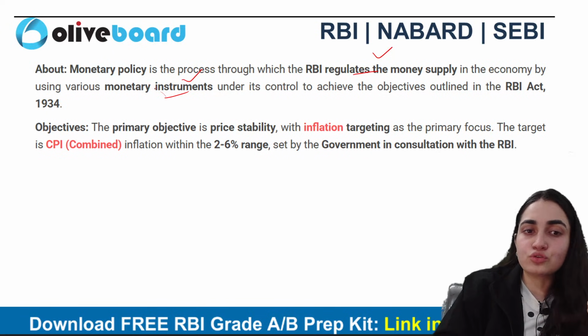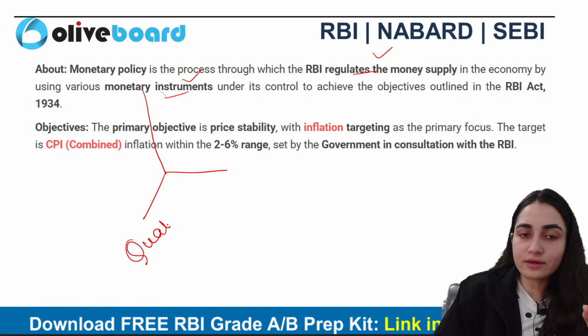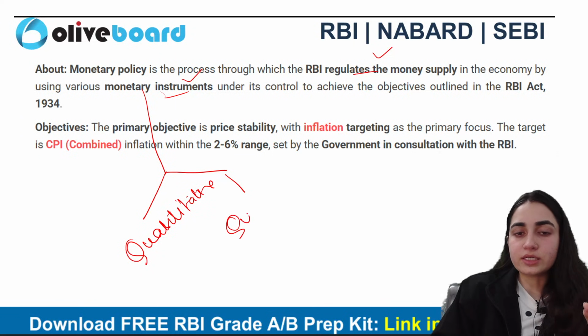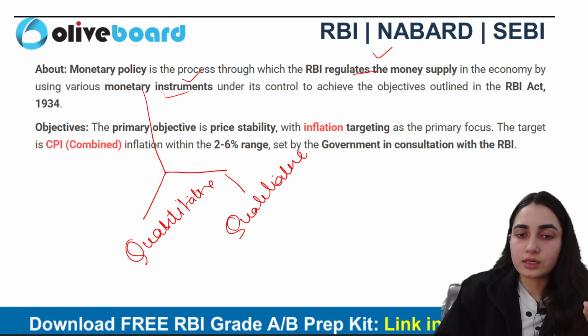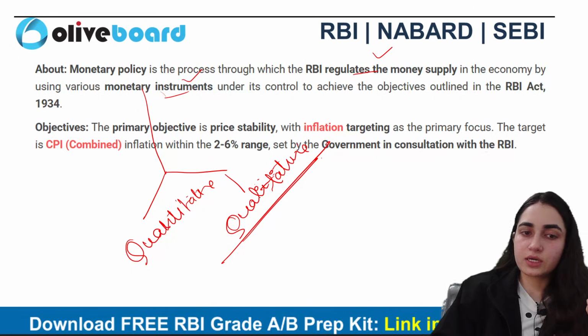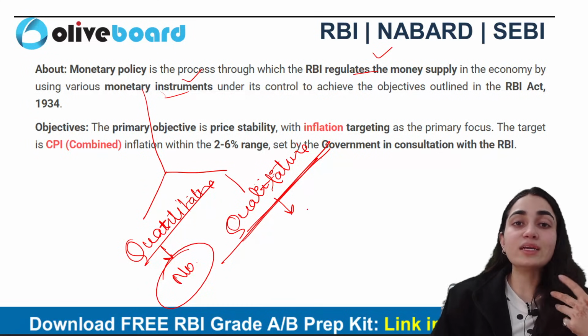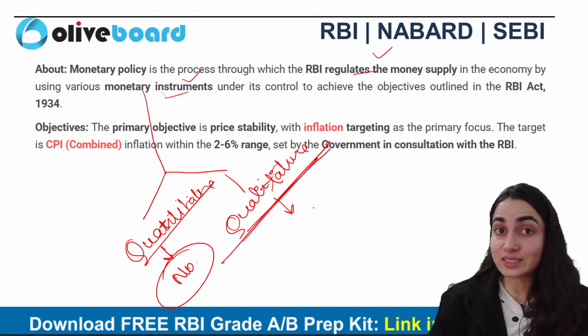And when I talk about the monetary instruments, they are basically divided into two. The first one is quantitative. Second one is qualitative. ठीक है, तो यहाँ पे ये जो दो है, it is associated with it. I've written the spelling wrong. Qualitative. ठीक है, this is quantitative and this is qualitative. Remember, quantitative is the one which deals with numbers. Qualitative is the one which more deals with ethics, with obligations and responsibilities. In the coming slides, I'll tell you how it happens.